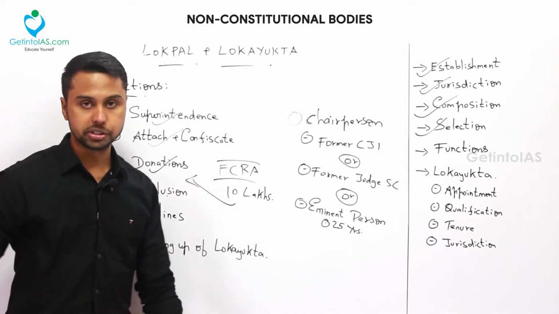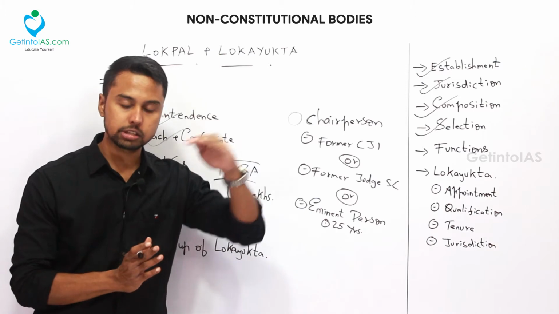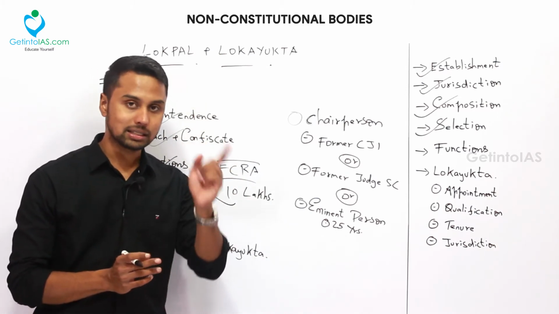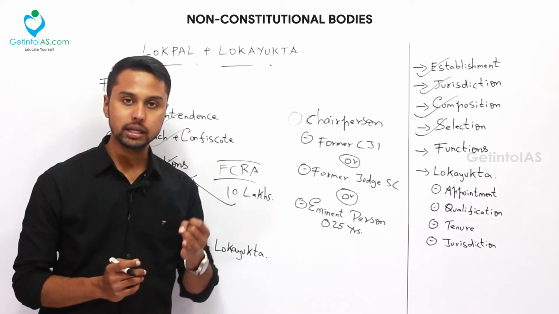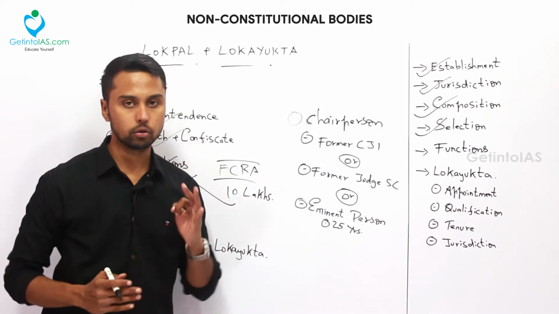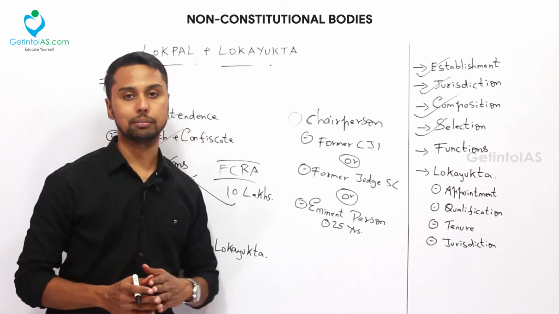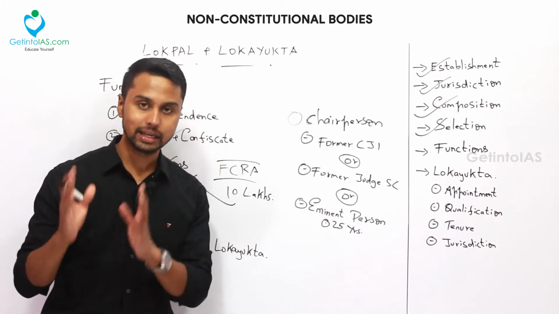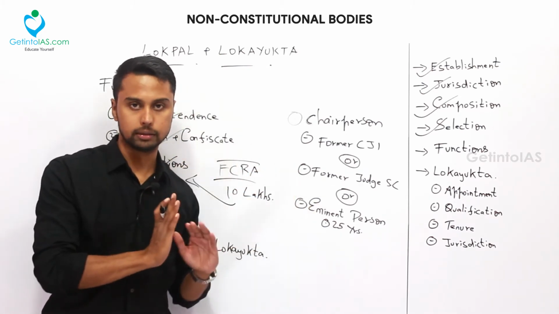Next, about the exclusions. We all know the jurisdiction of Lokpal. The Prime Minister will come under the jurisdiction, but there is an exclusion for the Prime Minister. What is the exclusion? Matters relating to internal affairs and security will not come under the purview of Lokpal. MPs and ministers will also come under its ambit, and Group A, B, C and D officers of the central government will come under the purview of Lokpal. That we all know.